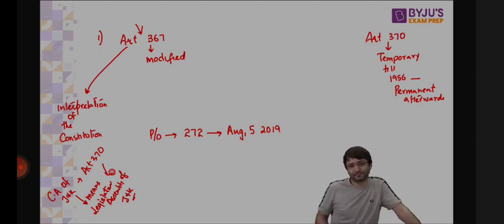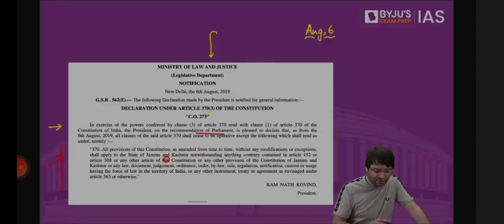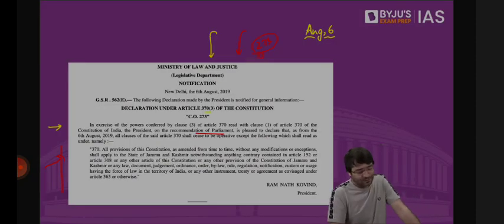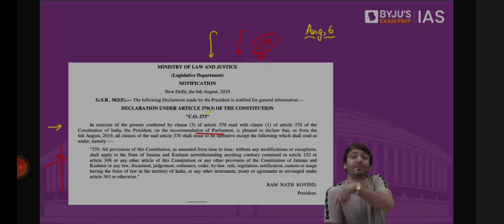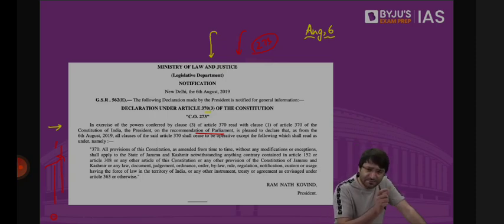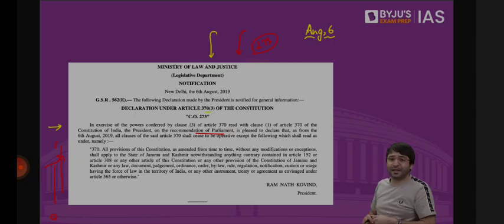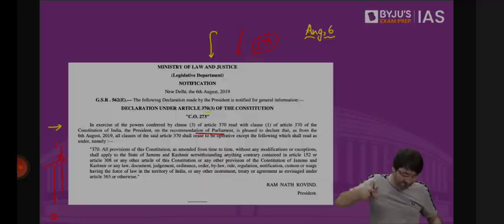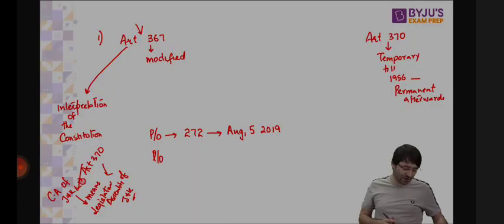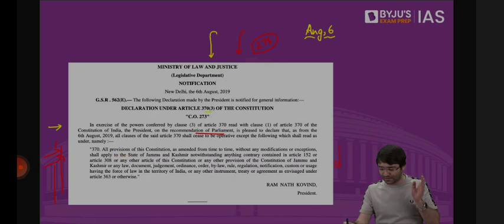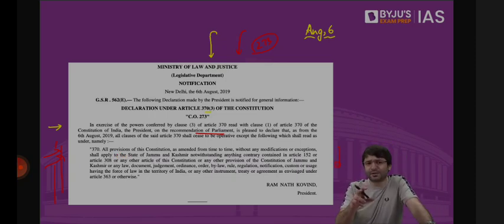The next morning, Presidential Order 273 was issued. What does this Presidential Order say? It says, on the recommendation of the Parliament, I'm modifying Article 370. Every other provision of Article 370 is gone. Only this provision remains. But how, on the recommendation of the Parliament? Because the Constituent Assembly's interpretation has now been changed to Legislative Assembly. But there is no Legislative Assembly in Jammu and Kashmir because the state is under President's rule. When the state is under President's rule, who has the power to make a law in Jammu and Kashmir? Parliament. That means Parliament is the Legislative Assembly of Jammu and Kashmir. That means now the President, on the recommendation of the Parliament, which is the Legislative Assembly of Jammu and Kashmir, which is the Constituent Assembly in Article 370, has now modified Article 370, all other provisions gone, only this provision remains. That is how Article 370 was first modified.